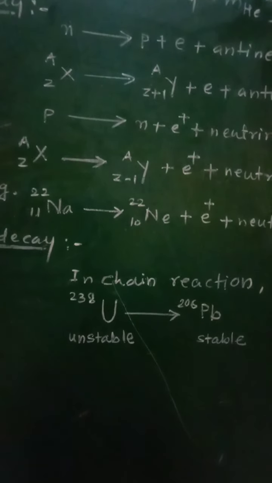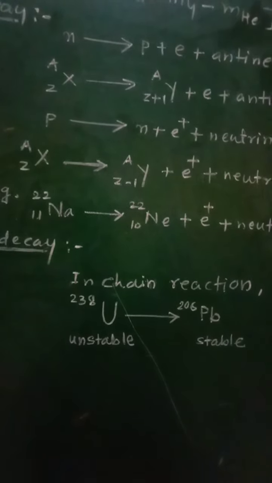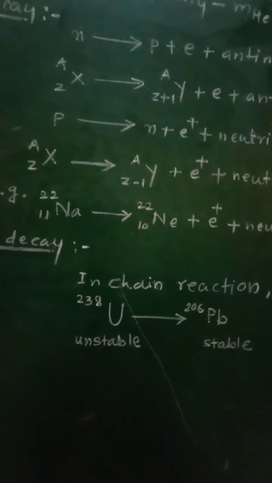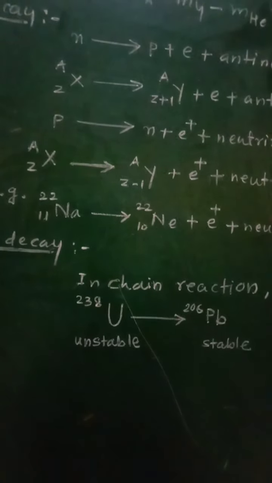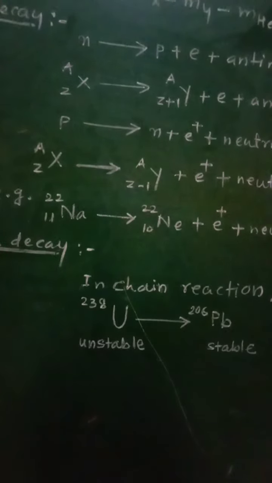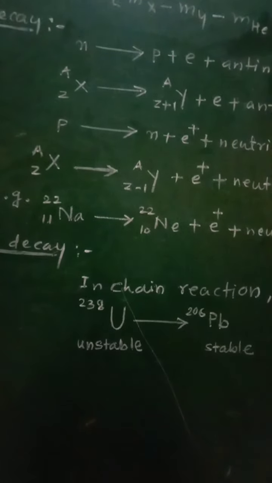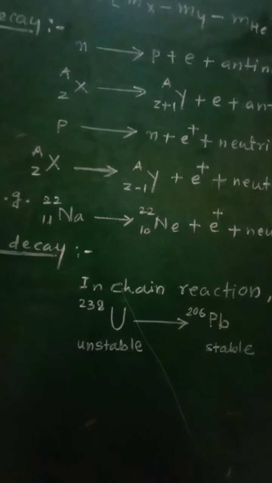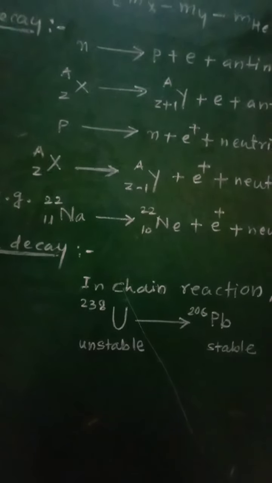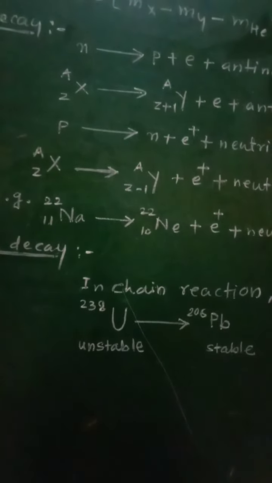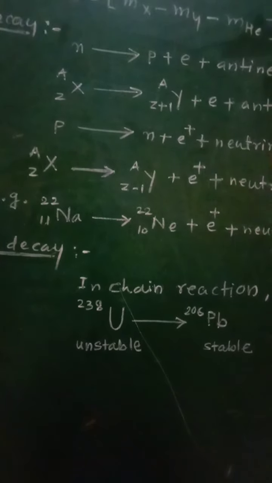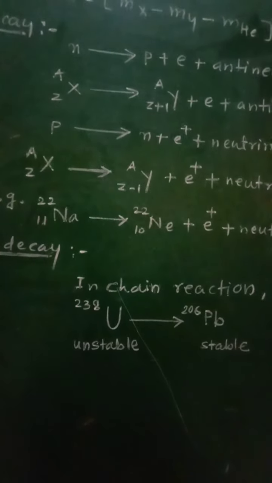The daughter nucleus is same as that of the parent nucleus, as no other particle is emitted in this decay. So in case of gamma decay, no particle will be emitted, and therefore the parent nucleus is same as that of the daughter nucleus.